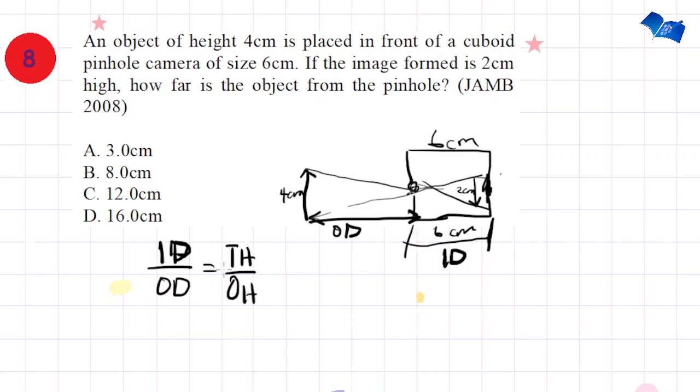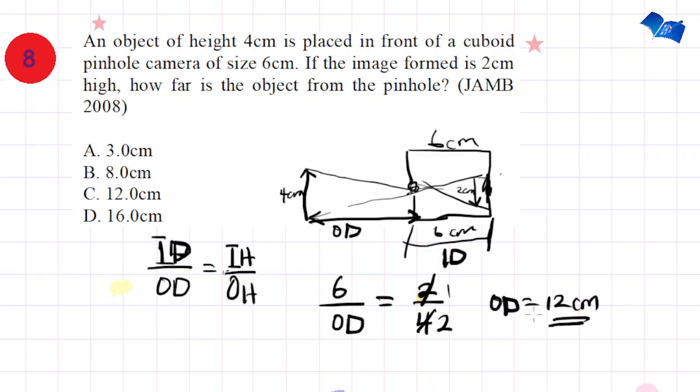Very, very important. If that is the case, our image distance is the length of the cuboid pinhole camera, which is 6 cm. So 6 over object distance, which is what we are looking for, is equal to the image height, which is 2 cm, divided by the object height, which is 4 cm. So 2 multiplied by 6 will give us 12. So the object distance is 12 cm. Straight to the point, you can see that the correct option is option C.